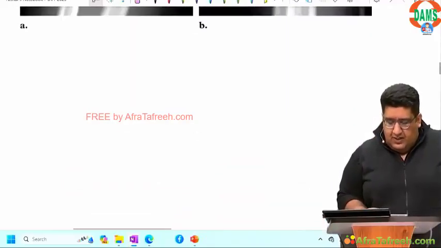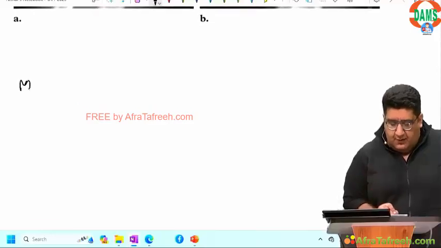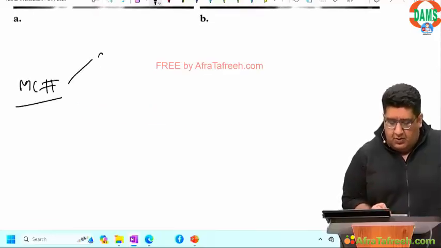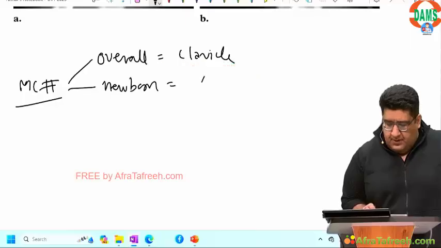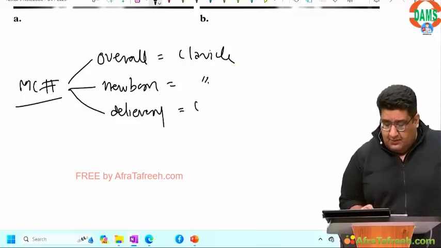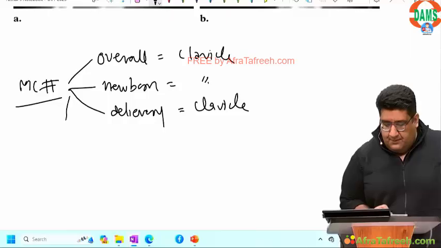I want to make one thing very clear to all of you. Most common fracture overall: clavicle. In a newborn, clavicle. During delivery, बता नहीं रहे आप लोग, clavicle.